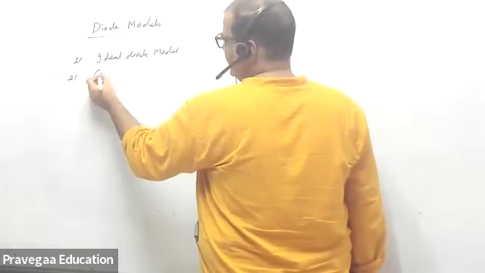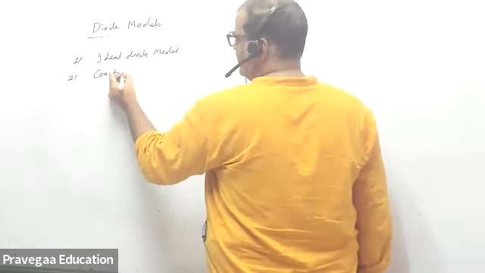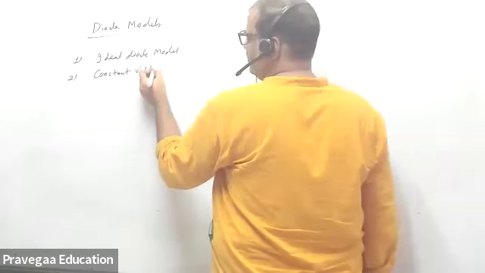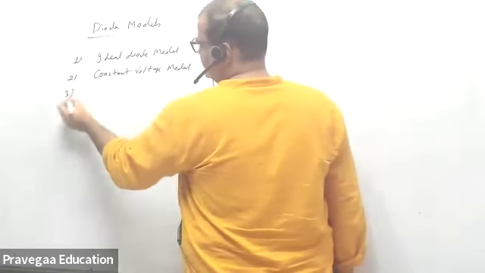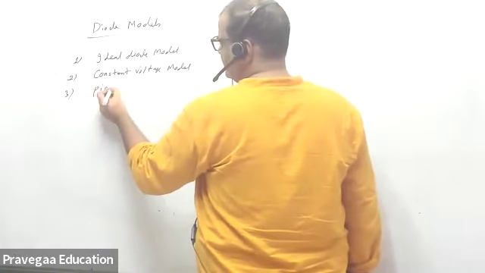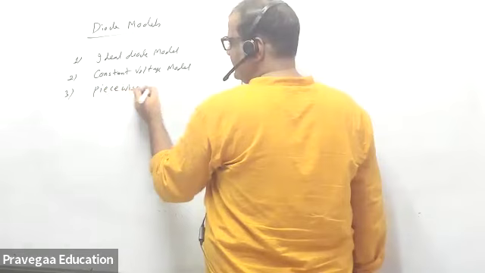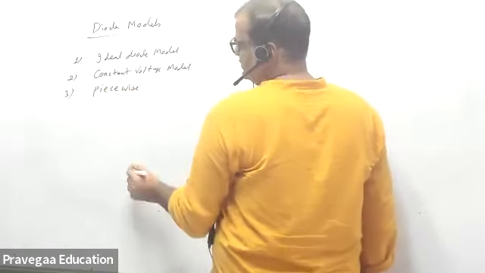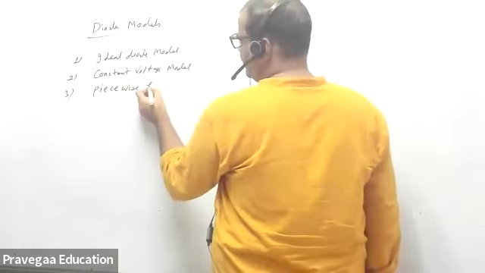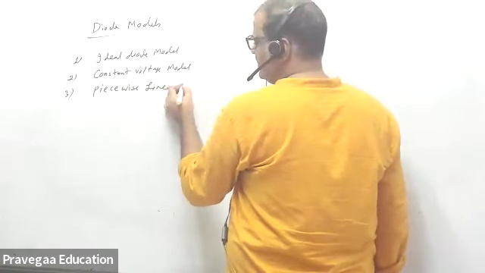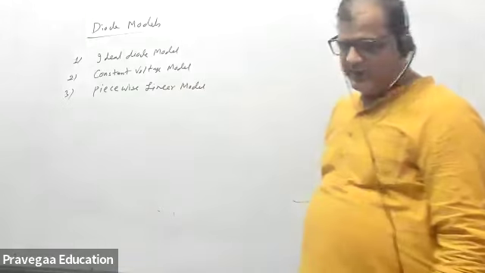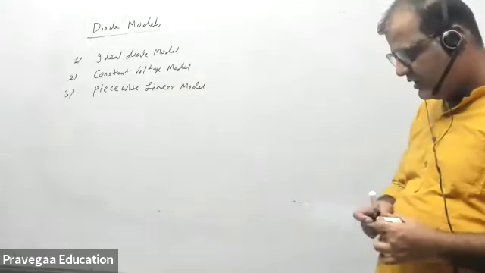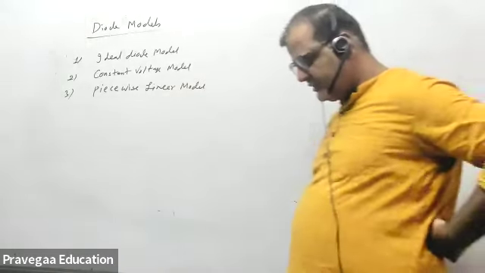Next is the constant voltage model. And the last is the piecewise linear model. Now each of these models we'll discuss in detail.